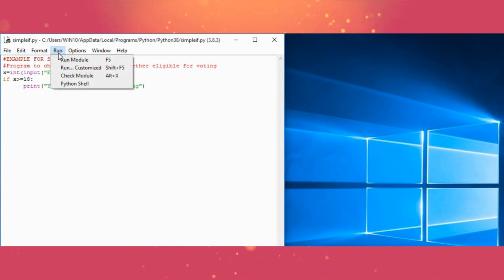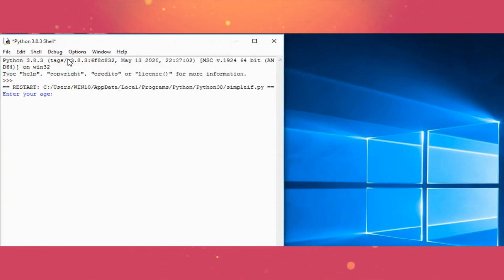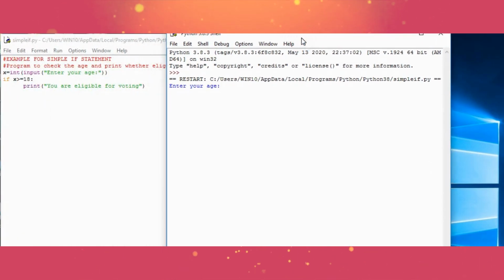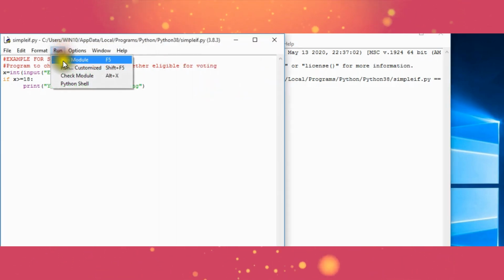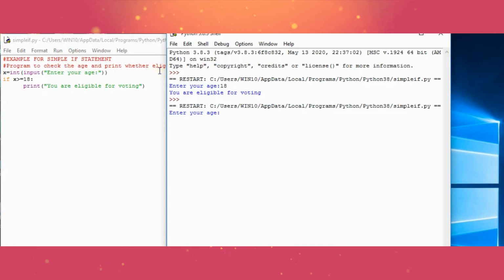Okay, after saving it, I am going to run it. You can use the shortcut key F5. Okay, then it asks me enter your age. I am giving 18. Then I am entering. You are eligible for voting. Next I am executing, enter your age. If it is 12, what is the result? There is no message because only the true part is executed.